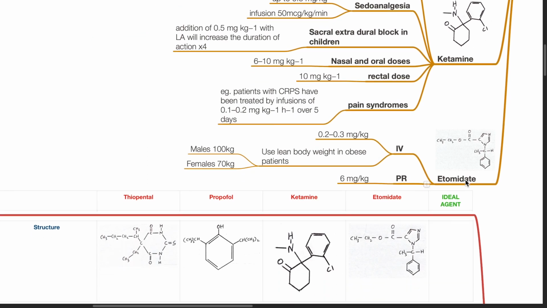Etomidate IV dose is 0.2 to 0.3 mg per kg. Use lean body weight in obese patient. Per rectal dose for etomidate is 6 mg per kg.